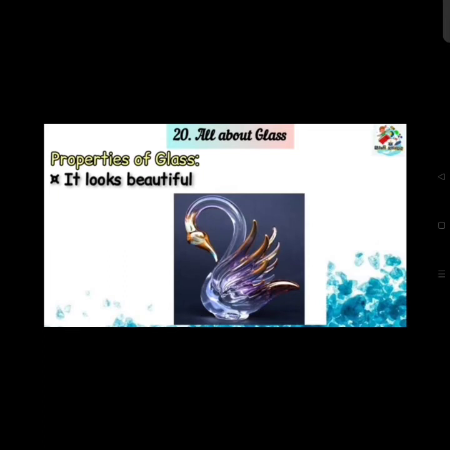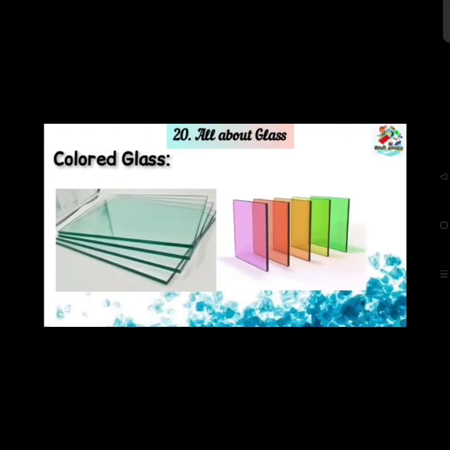Now we will see what are the different types of colored glass. Some glasses are colorless, meaning they do not have colors, they are transparent. But we can make colored glasses also. Now how can we make colored glasses? There are some chemicals which can give us colored glasses.